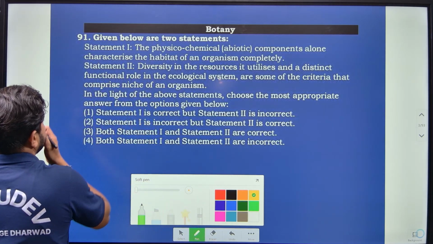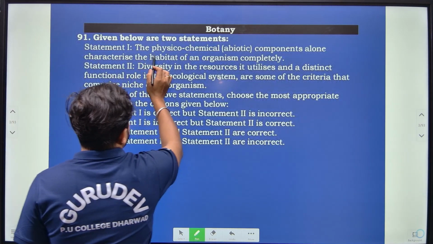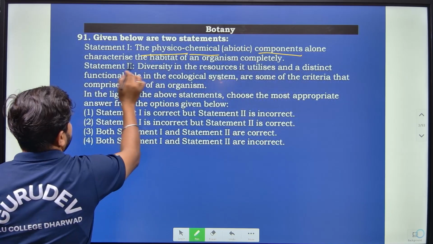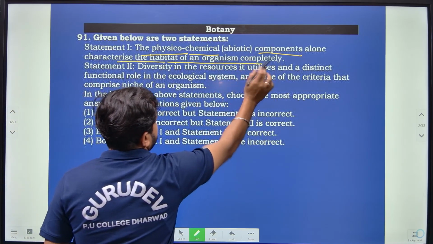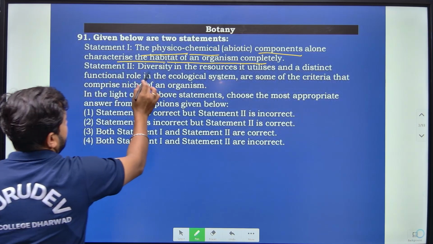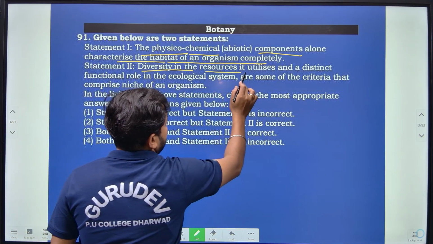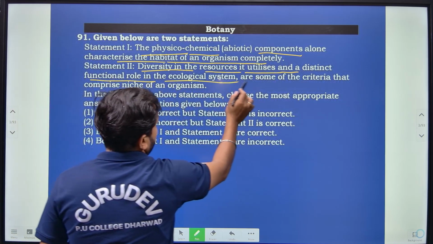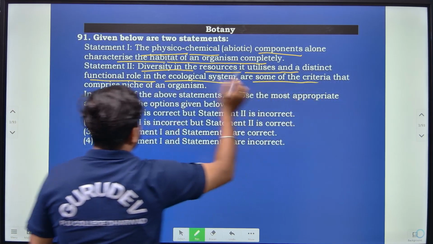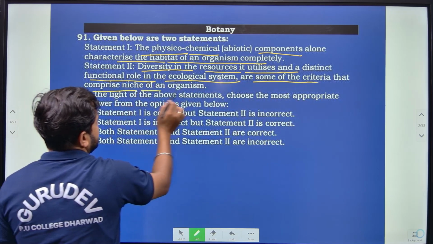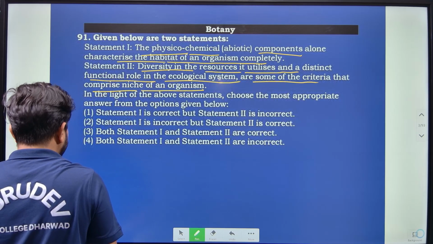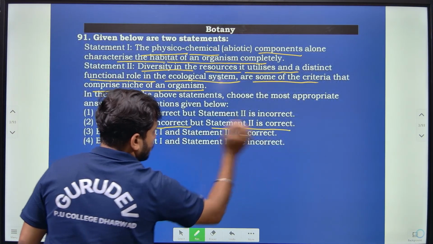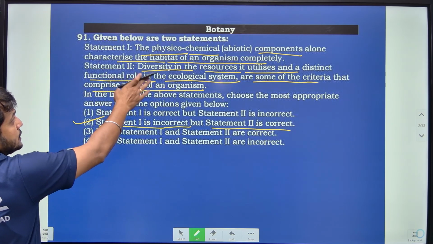First question says the physicochemical component alone characterizes the habitat of an organism completely, right? Then diversity in the resources it utilizes and a particular distinct functional role in the ecological system are some of the criteria that comprise the niche of an organism. So based on that, statement 1 is incorrect and statement 2 is correct, because the physicochemical